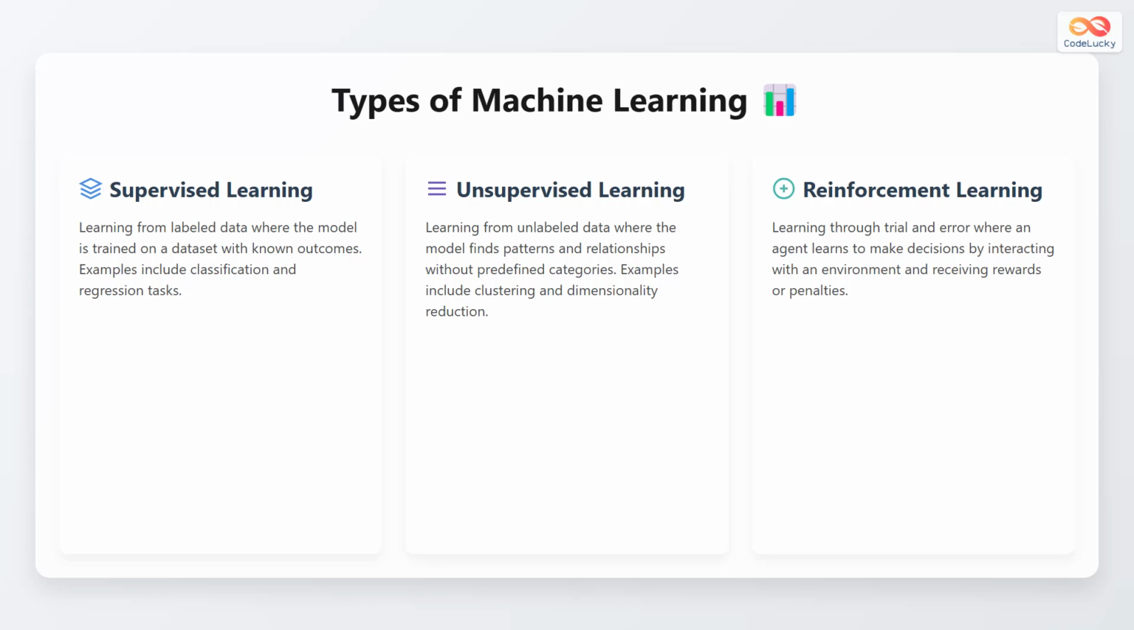The second type is unsupervised learning. It involves learning from unlabeled data, where the model finds patterns and relationships without predefined categories. Examples include clustering and dimensionality reduction.